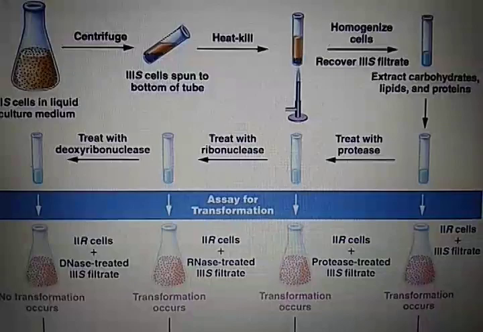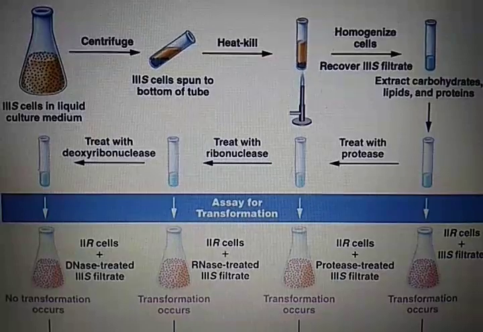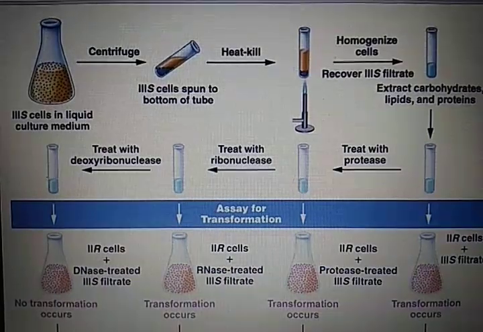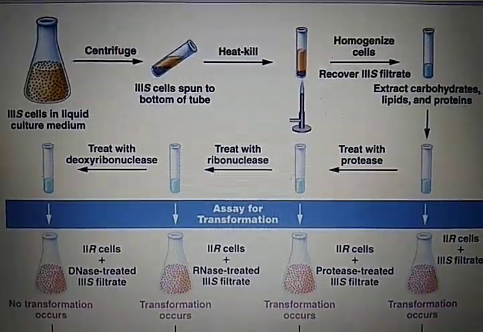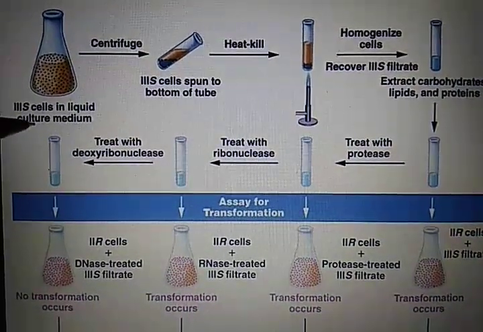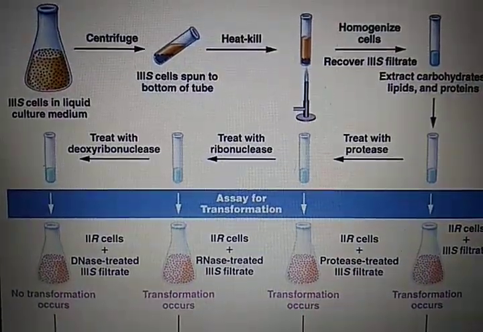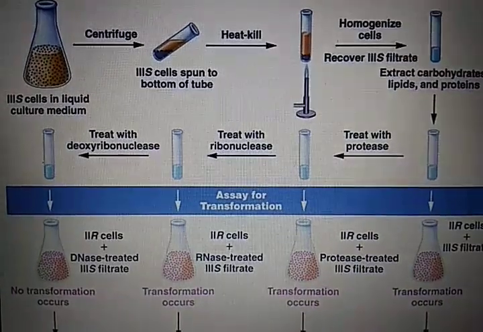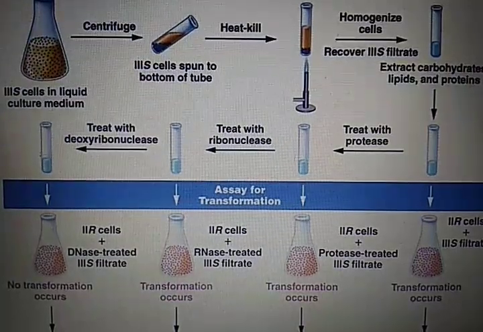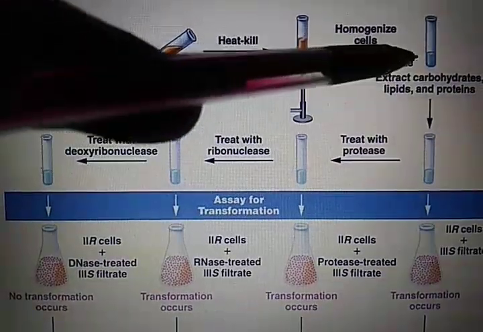From the heat-killed S cells, they purified biochemicals such as proteins, DNA, etc. to observe in which biochemical lies the property to transform the live R cells into S cells. See from the figure, they first of all cultured the S strain of that particular microbe. They centrifuged the S strain and homogenized the cells to recover the filtrate.